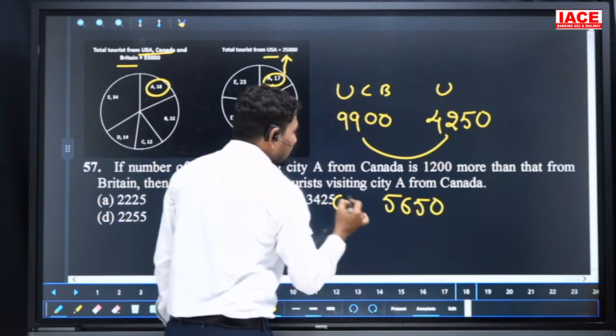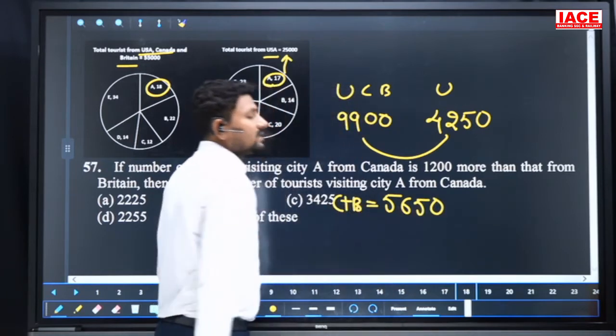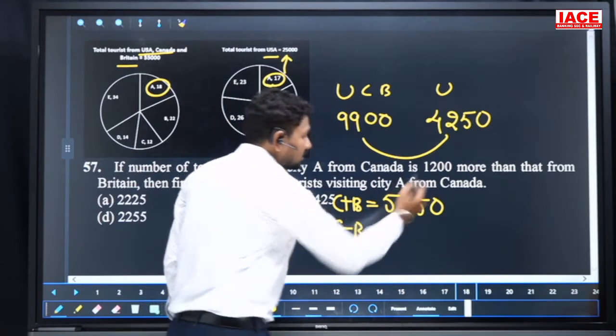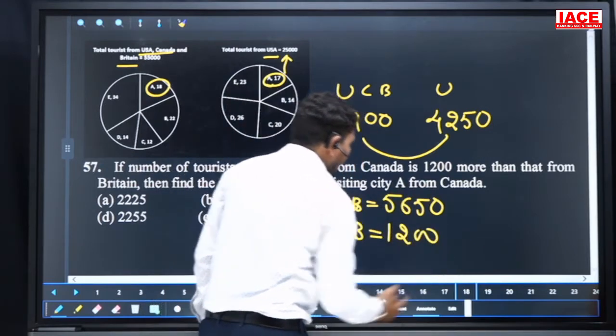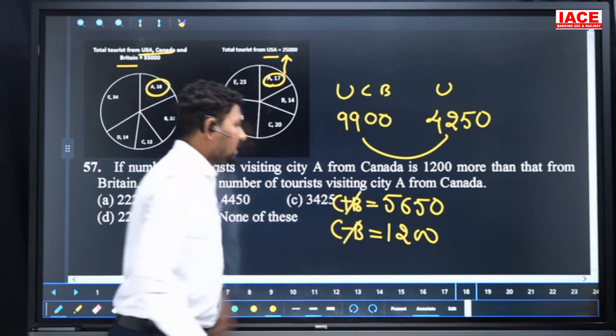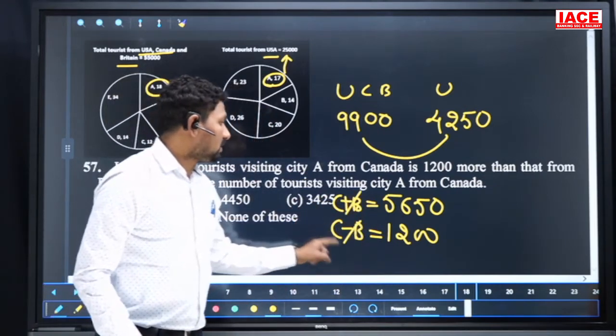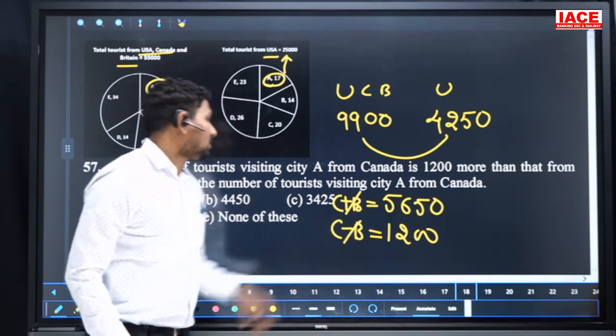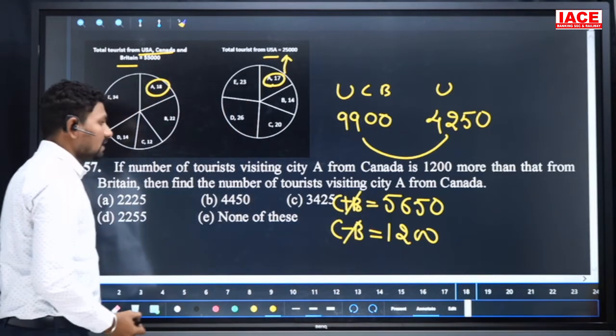This is what Canada plus Britain is equal to, 5,650. But as per the question condition, Canada minus Britain difference is 1,200, and plus B minus B cancel. So C plus C is equal to 5650 plus 1200, 6850. 6850 of value is equal to our answer.